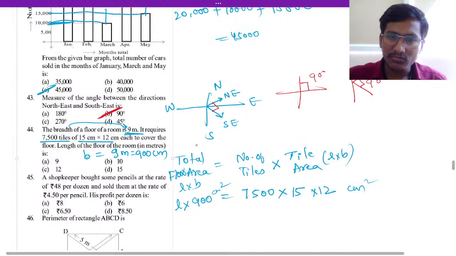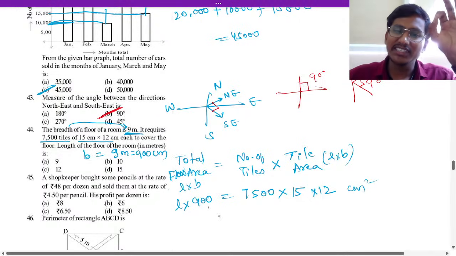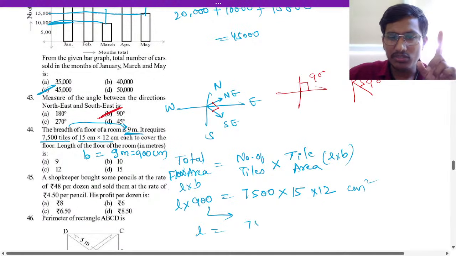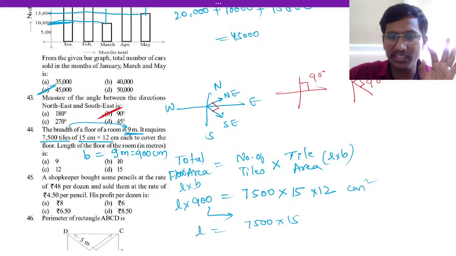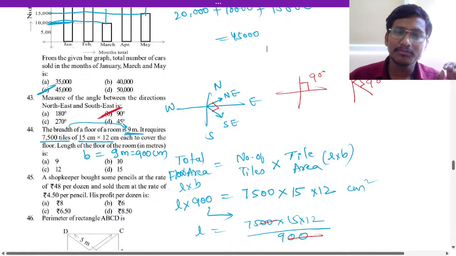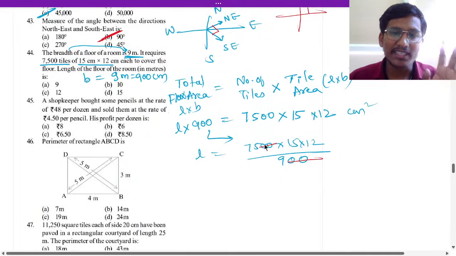Next, we have to divide by 900 on that side. So the length will be 7,500 into 15 into 12 divided by 900. We will divide now. Here two zeros and here two zeros cancel.